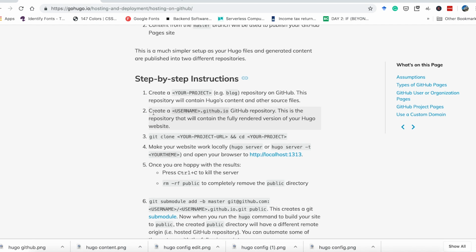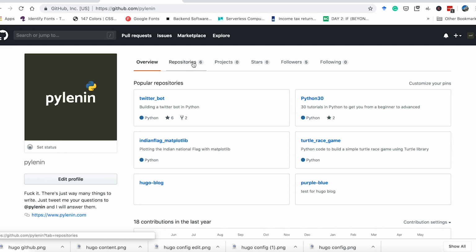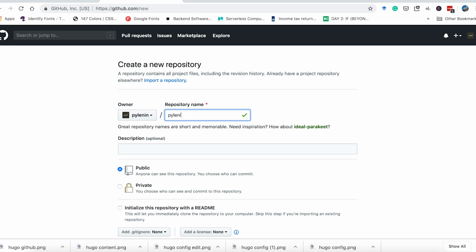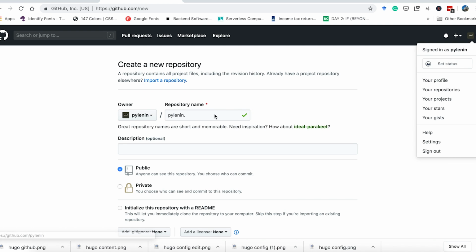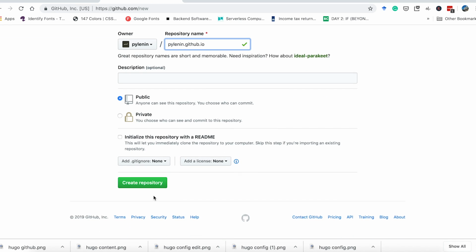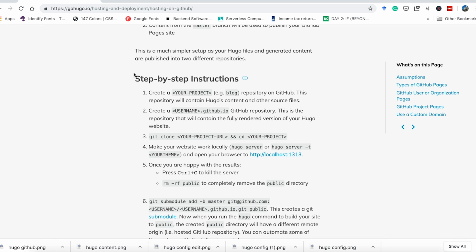Second step, create a username.github.io GitHub repository. This is the repository where we are going to host our blogging website, right? So let's go ahead and create another repository. Repository new, then Pylon. So your username, make sure you copy the exact username from here, pylon.github.io, and then let's go ahead and create the repository. All right, so first two steps done.